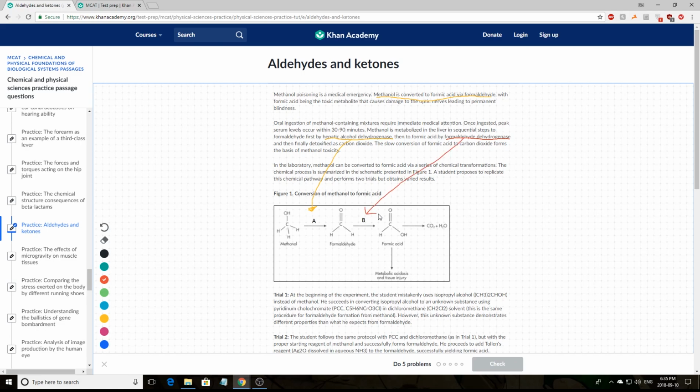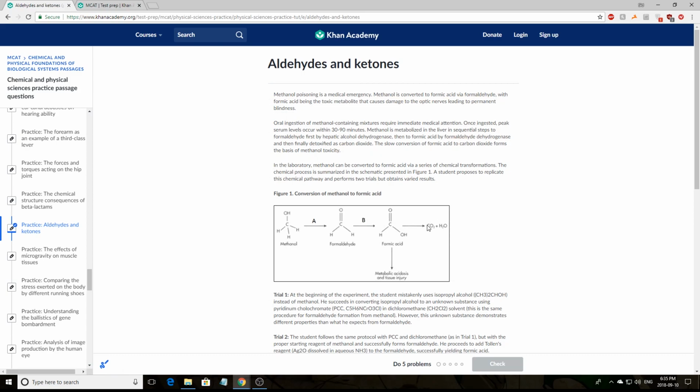I like to take notes of things like this because if they are checking certain details or specifications in the passage, they might ask you, oh, what is enzyme A or what is enzyme B? So little details like that, it doesn't hurt to know. So just keep things like that in mind.